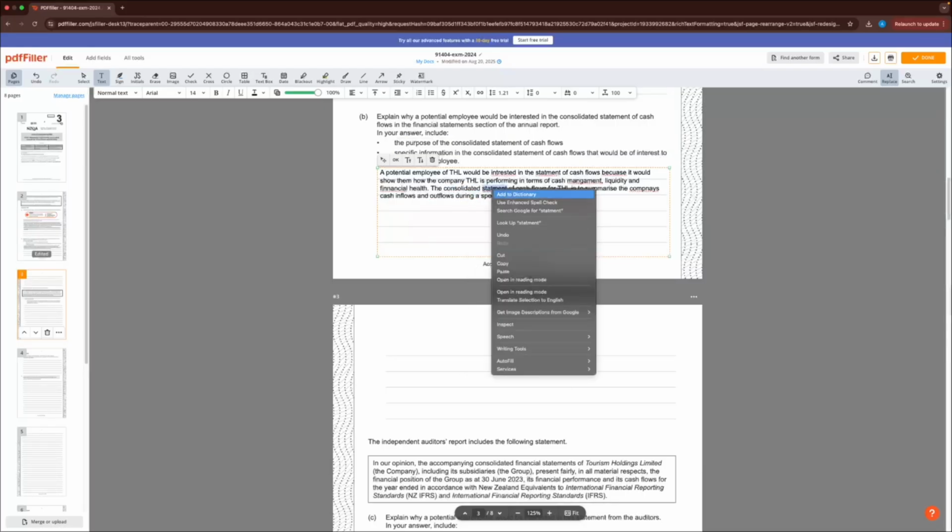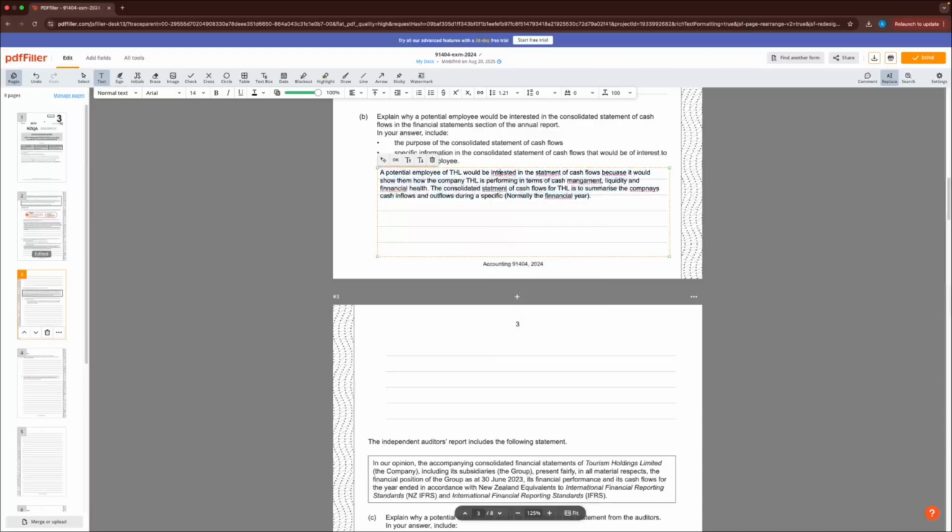Now, guys, in a question like this, they could ask you about any of the different financial statements for a company, but the truth is it's similar for almost all statements. Whether it's your balance sheet, your statement of financial position, or your income statement or profit and loss statement, they're all the same idea. Just giving the potential employee a better idea of the company.